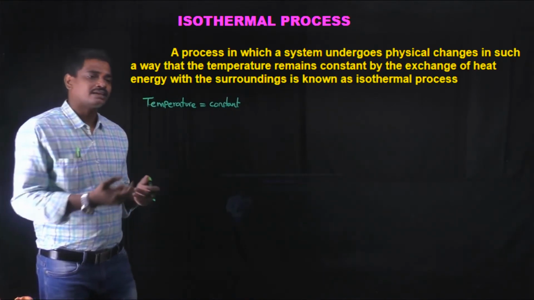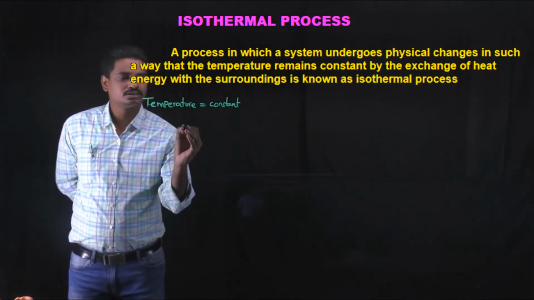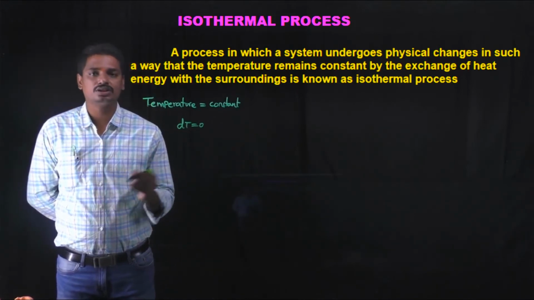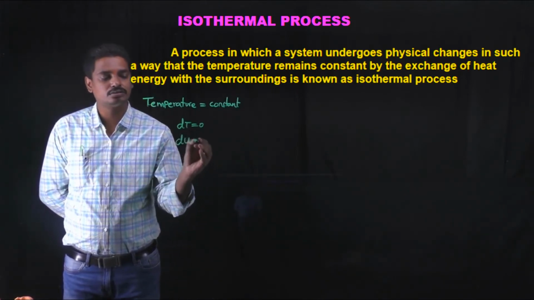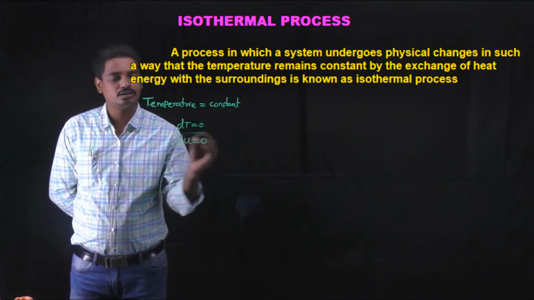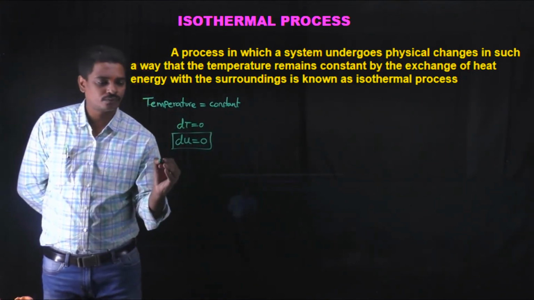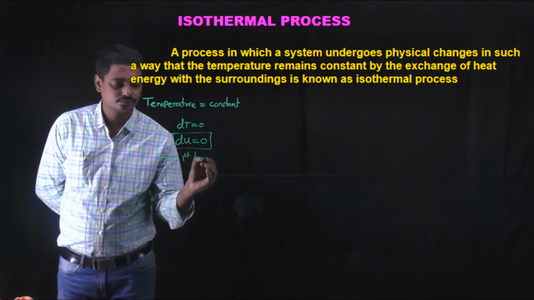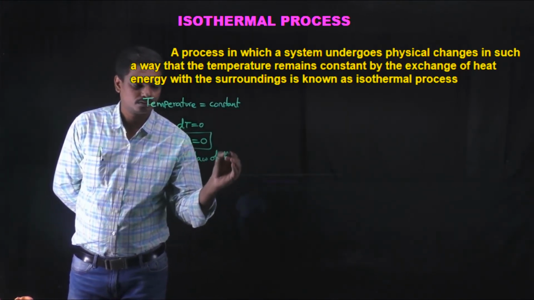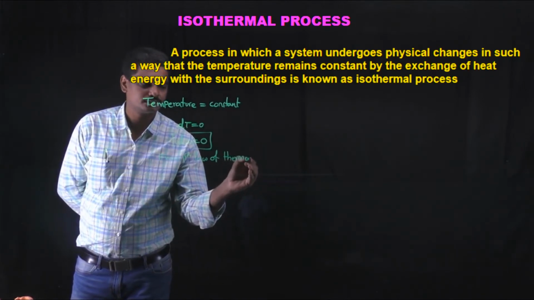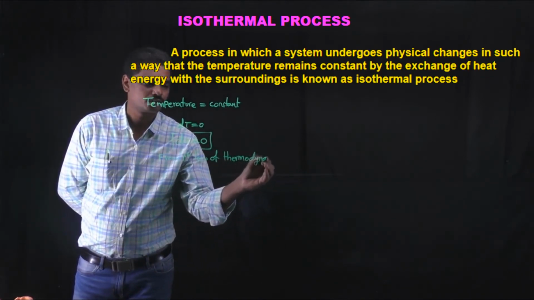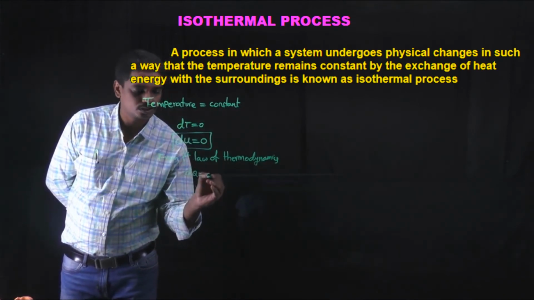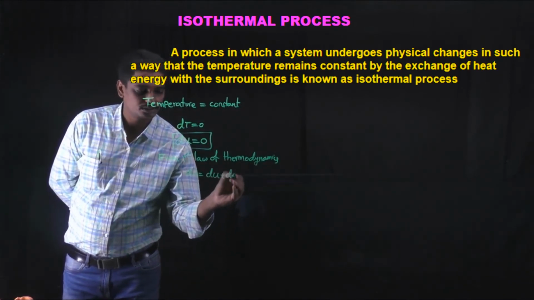Okay, as the temperature is constant, the change in temperature is 0. As the change in temperature is 0, the change in internal energy will be 0. So from the first law of thermodynamics, we know that the equation is dQ is equal to dU plus dW.